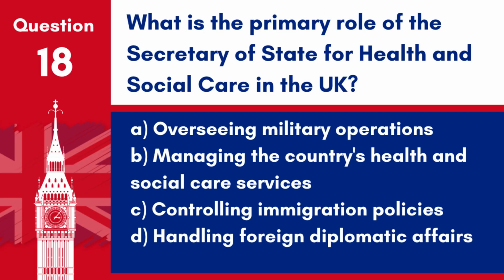Question 18. What is the primary role of the Secretary of State for Health and Social Care in the UK? A. Overseeing military operations. B. Managing the country's health and social care services. C. Controlling immigration policies. D. Handling foreign diplomatic affairs.